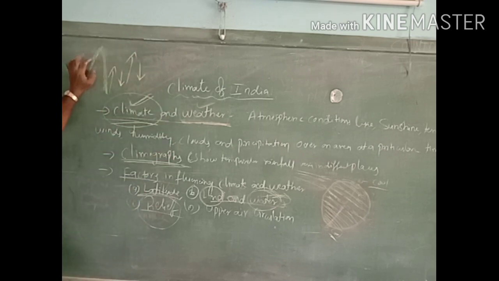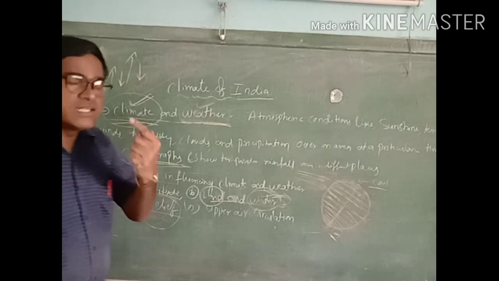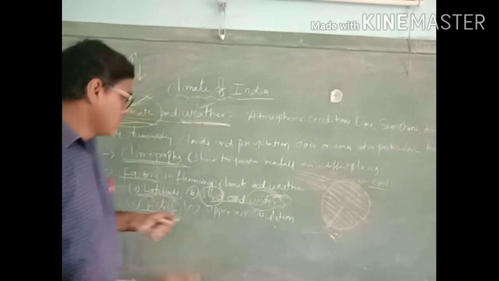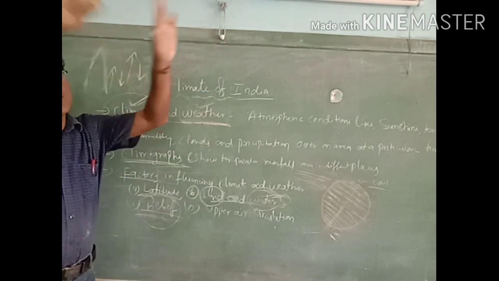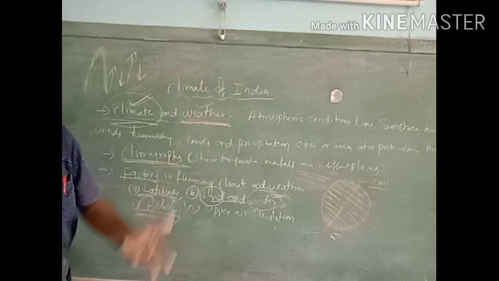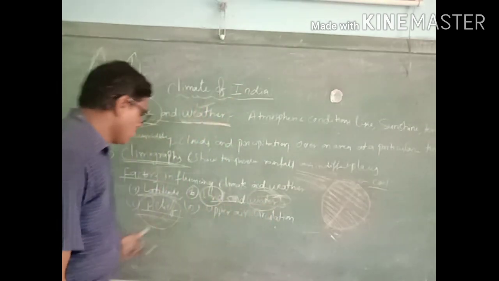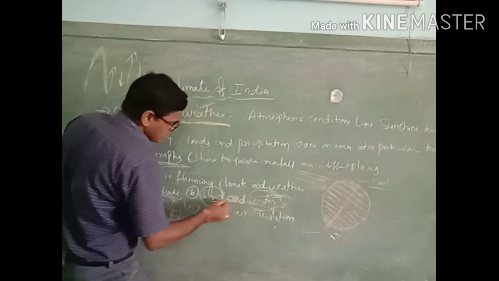That is why Ooty is a high area, so in the summer season we get cool temperature in that region because it is at a height. Similarly, for every 1000 meters of height, the temperature declines by 6 degrees. So relief features in mountain and hill areas give one type of climate, and they are also an important factor for deciding the climate. If any place is completely in hilly areas, the climate there will be different. Next one, upper air circulation.